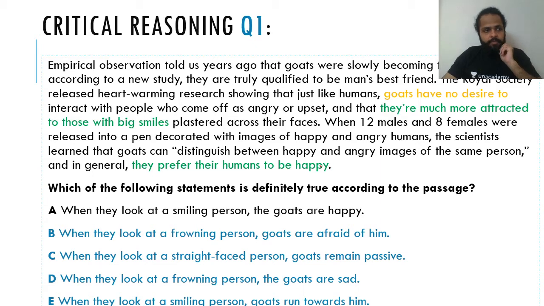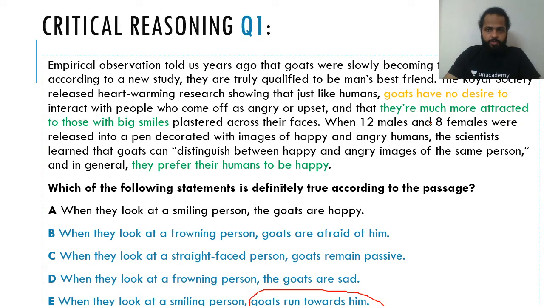Okay, but Likhit says option E. No, Likhit, option E says that when they look at a smiling person, goats run towards him. Nothing in the passage says that the goats run towards a smiling person, right?